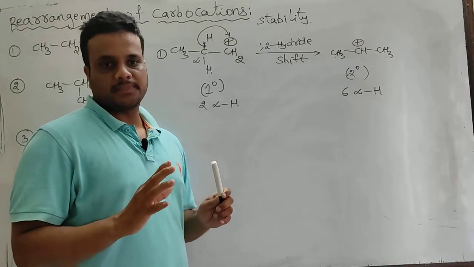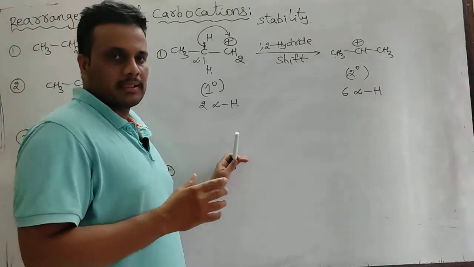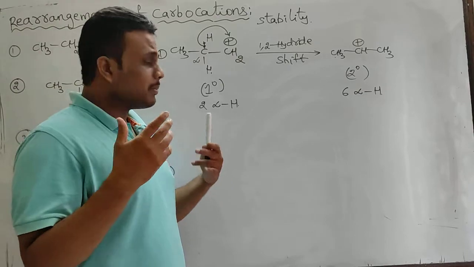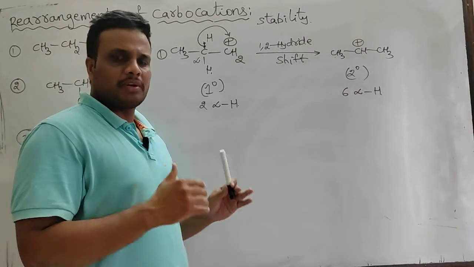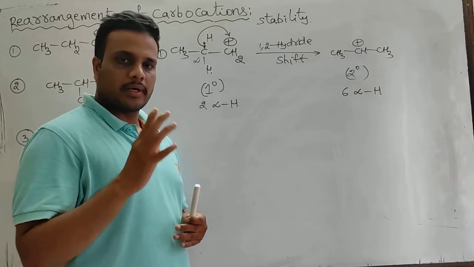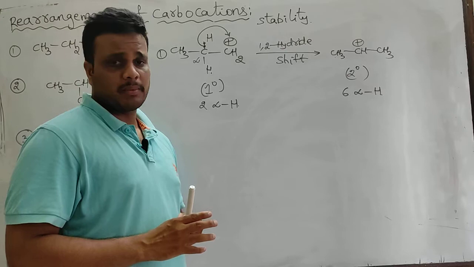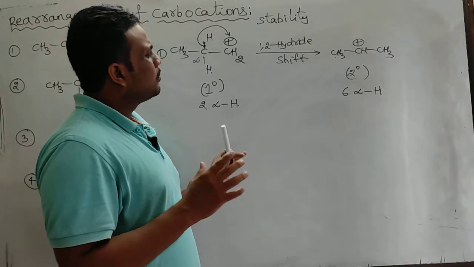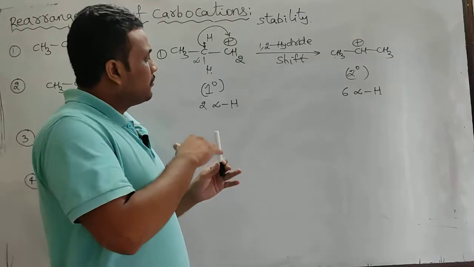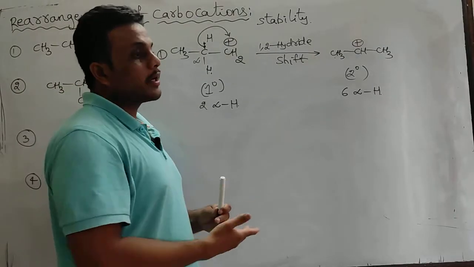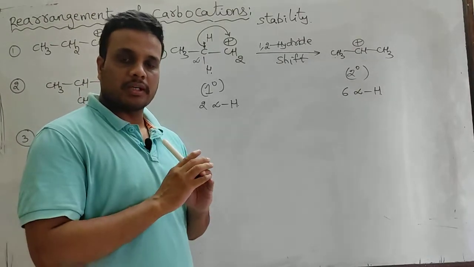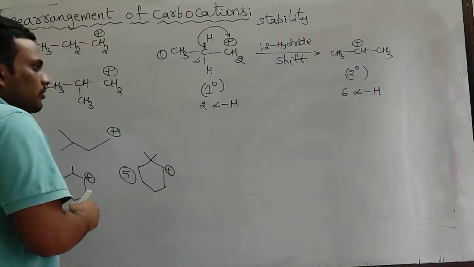It is not to be memorized. Generally when you are given a carbocation like this, if more than 2 carbons are there, whether branch is there or not, generally for more than 2 carbons, N-propyl onwards, and the carbocation is the reaction intermediate, then you check, is there any possibility of rearrangement? Still if you have any doubt, then you do the rearrangement. If after rearrangement a more stable carbocation is formed, then your rearrangement is legal, otherwise your rearrangement is not correct. No need of any kind of rearrangement.